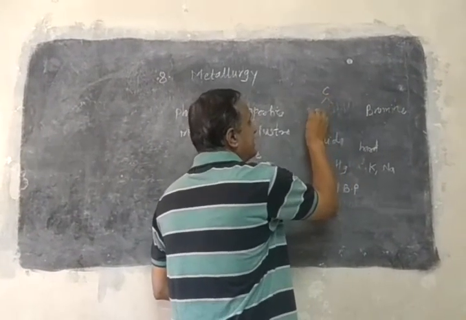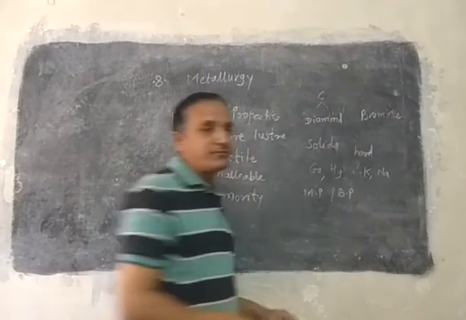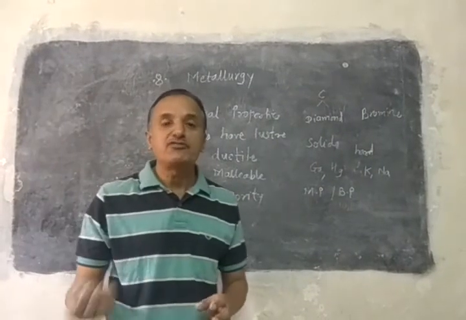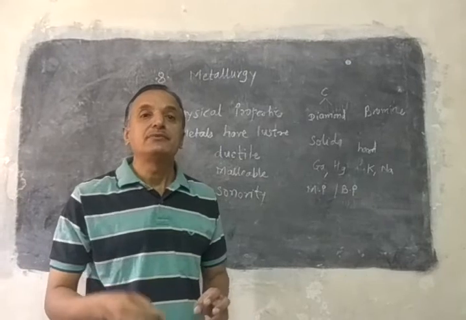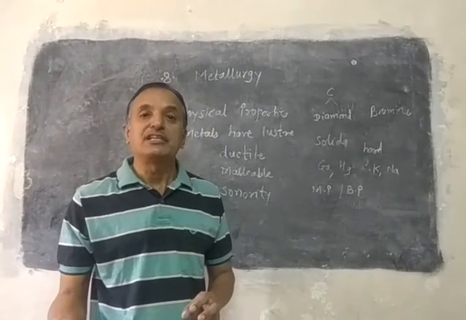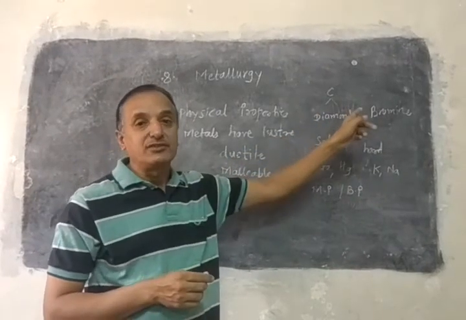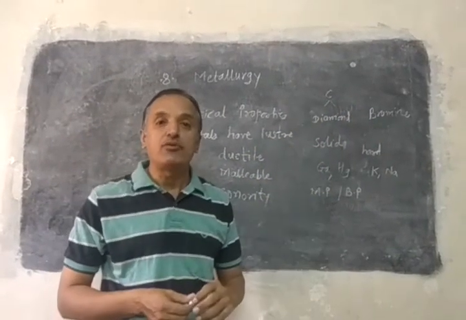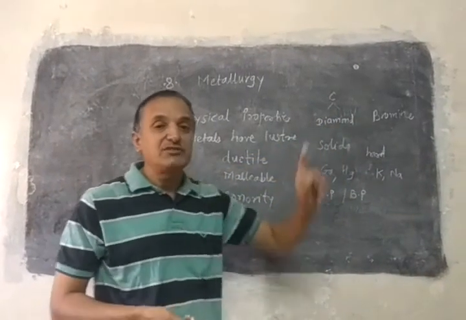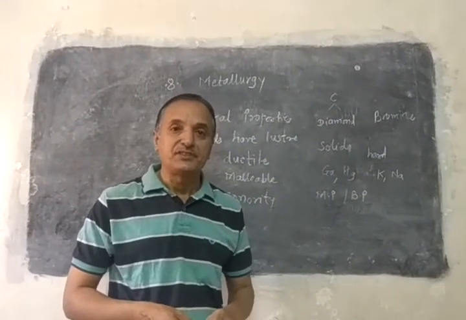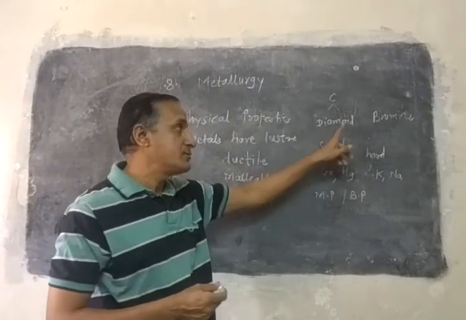you see, the allotrope of carbon is diamond. Diamond is an allotrope of carbon. You know allotrope: different forms of the same element having the same chemical properties but different physical properties. So diamond and graphite, both are crystalline forms of carbon. This we had in the last year. So diamond is the hardest substance. Even it is harder than metals.